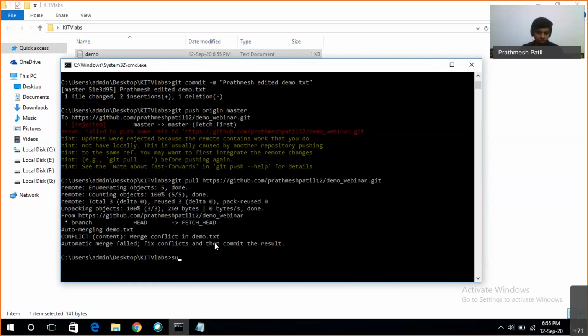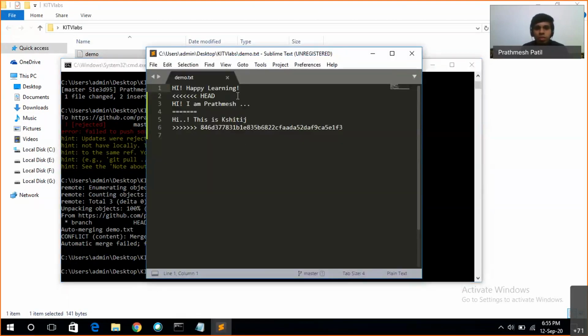Now, Git has added some text before and after the conflicting lines, which we can call a separator between my code and Kshitij's code.